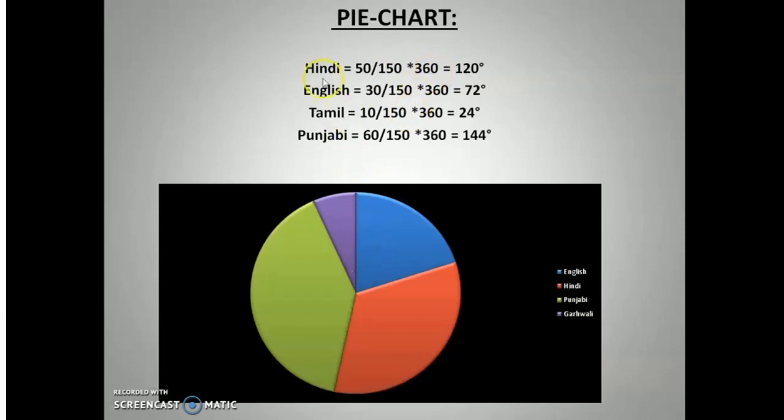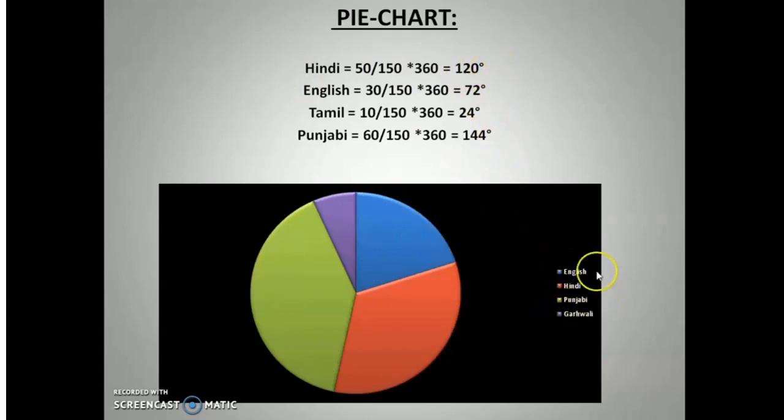In this case, when we have to locate Hindi speaking students in this pie chart, then we will divide the students speaking Hindi, that is 50, by total number of students 150, and the result multiplied by 360, which comes out to be 120. So Hindi speaking students will acquire 120 degree in this pie chart.